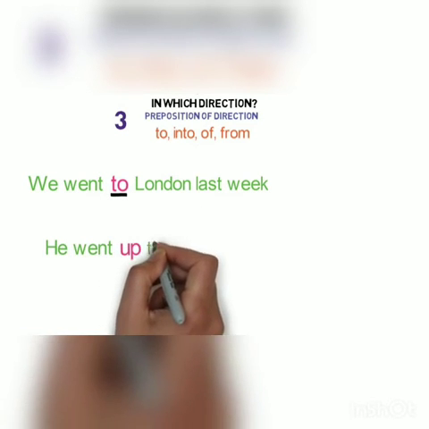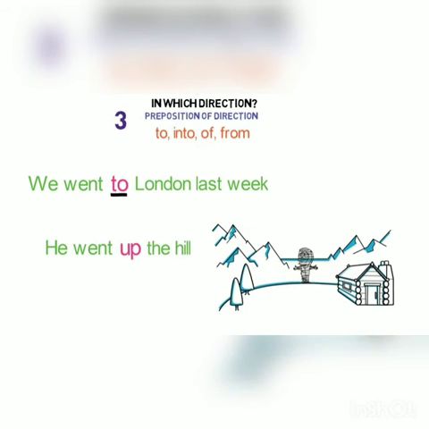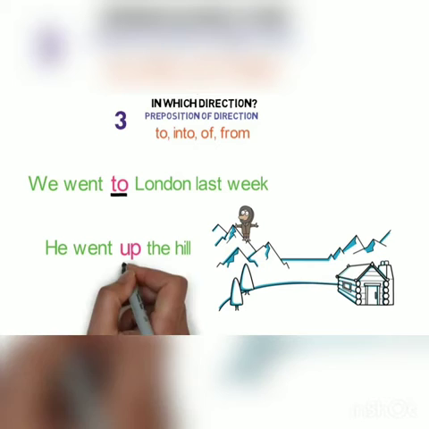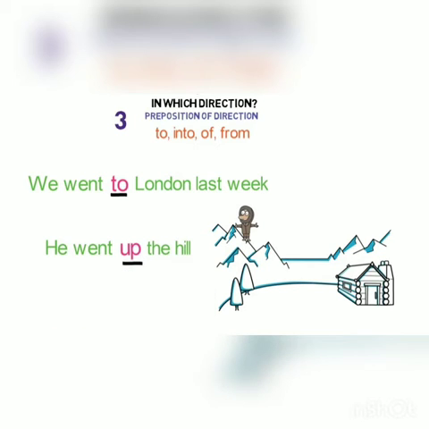He went up the hill. Here, up describes in which direction he went. So, up is a linking word here. Remember, this preposition provides in which direction the thing is with respect to another. So these are the main three types of preposition. Now let's look into one more term related to prepositions.